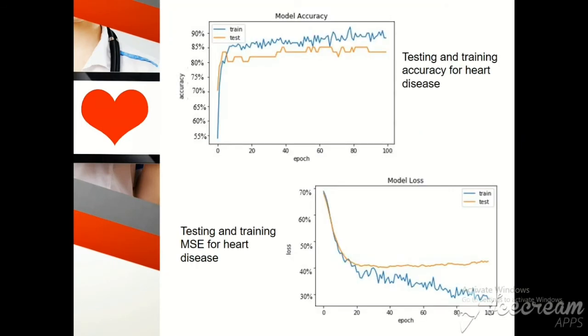In this slide, we can see two graphs, which are testing and training accuracy and MSE for heart disease. In the training phase, the training accuracy is 88%, while the training MSE is 28% at epoch 100. Meanwhile, the testing accuracy is 84% and the testing MSE is 43% at epoch 100.